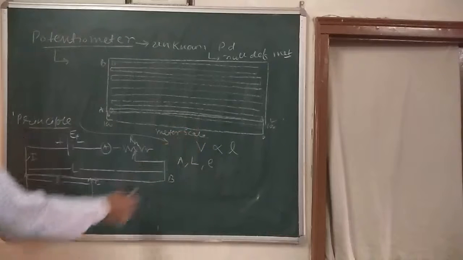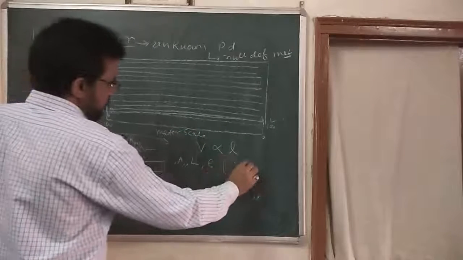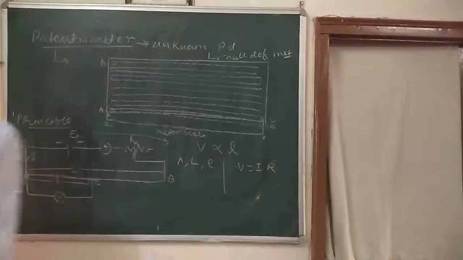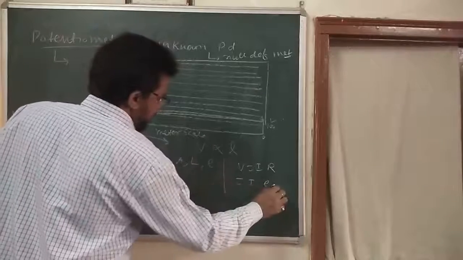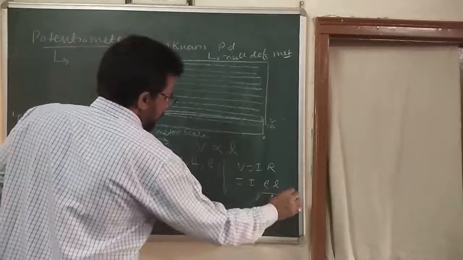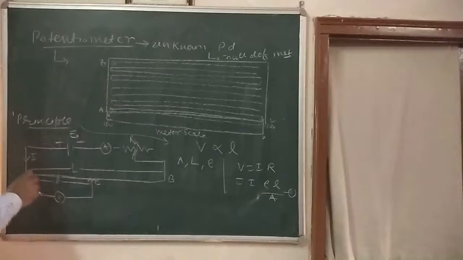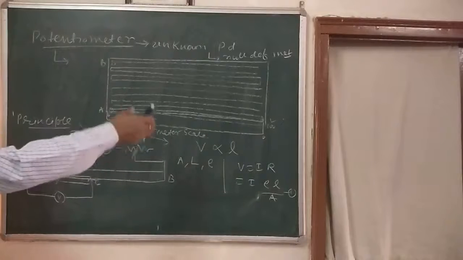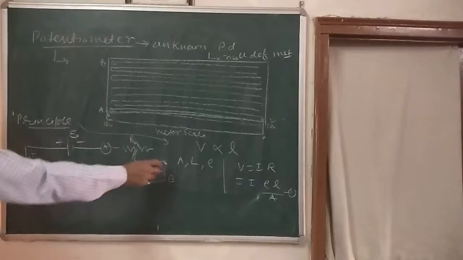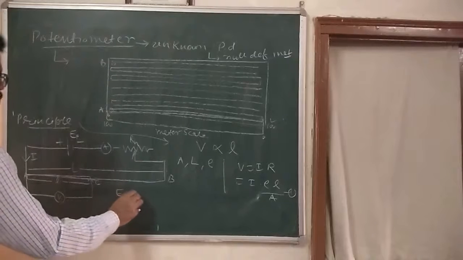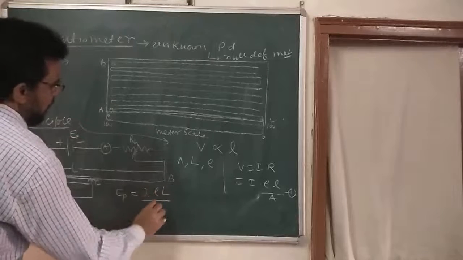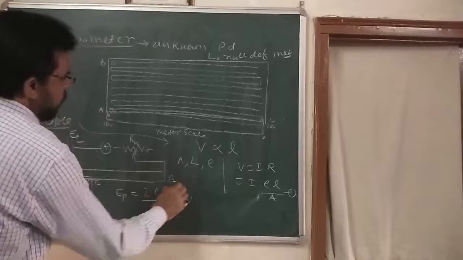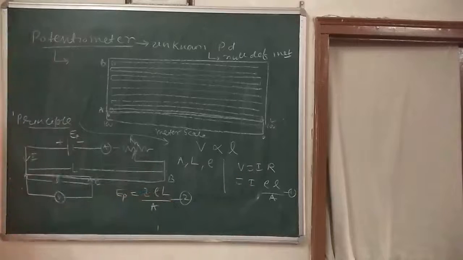The unknown potential, according to Ohm's law, we can find out. V is equal to IR. I can write here I into rho, the balancing length l divided by A. It is our equation number 1. This is the unknown potential. And the known potential difference in between A and B, with the help of this battery EP, is equal to I into rho, total length L divided by A. This is our equation number 2. This is unknown and this is known.